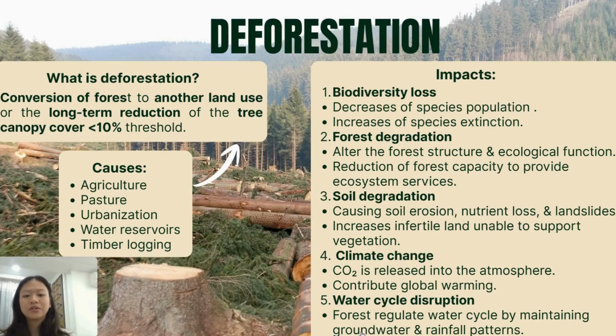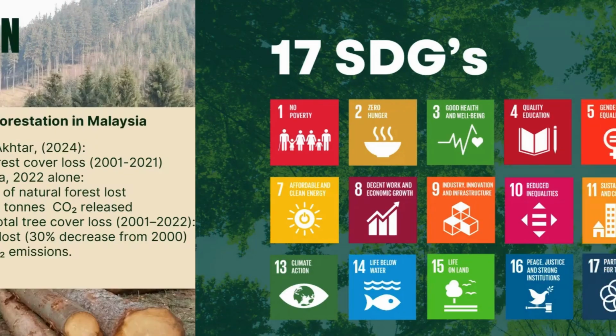Fourth is climate change. Carbon dioxide is released into the atmosphere when the trees are cut down, which can contribute to global warming. Last but not least, water cycle disruption is one of the impacts that deforestation has, where forests regulate the water cycle by maintaining groundwater and rainfall patterns.